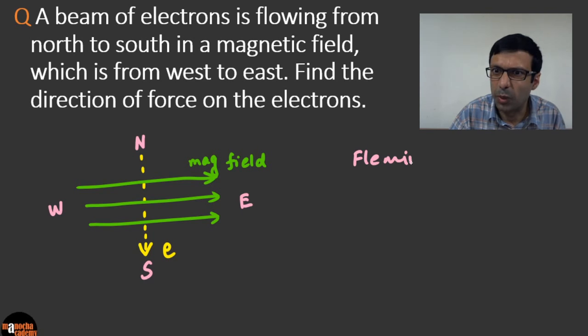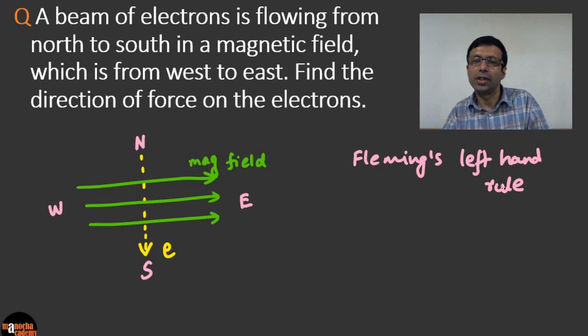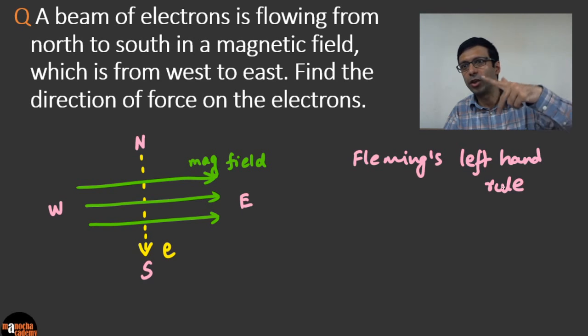Why? So we need to apply here Fleming's left-hand rule, because we are interested in finding the force on the electrons. Okay, so here we are given magnetic field and electron flow means current is flowing, and when you need to find force, you need to go for Fleming's left-hand rule.